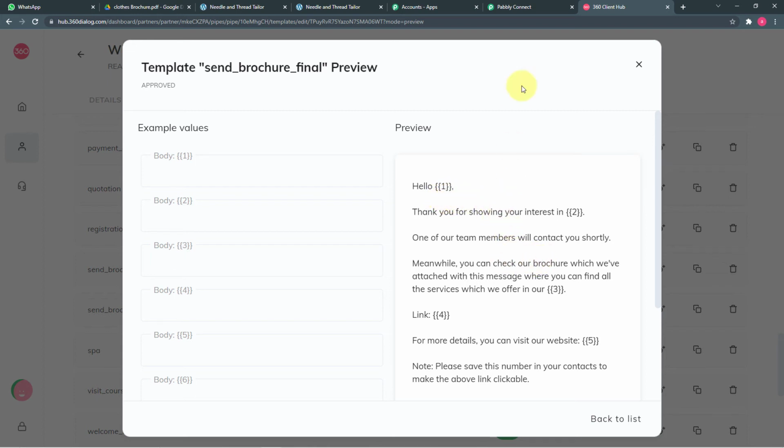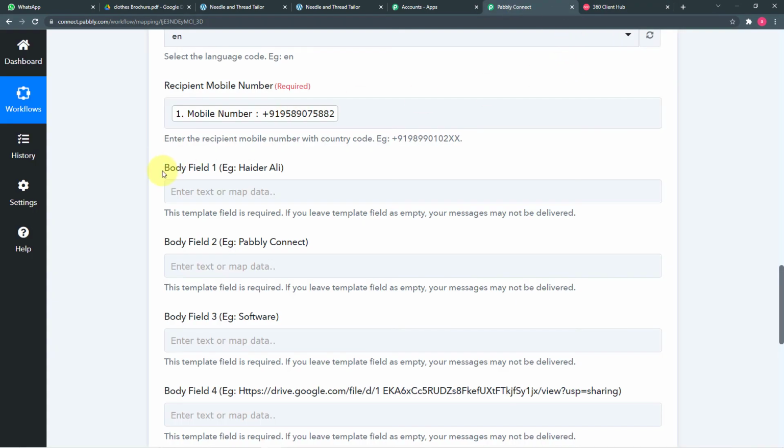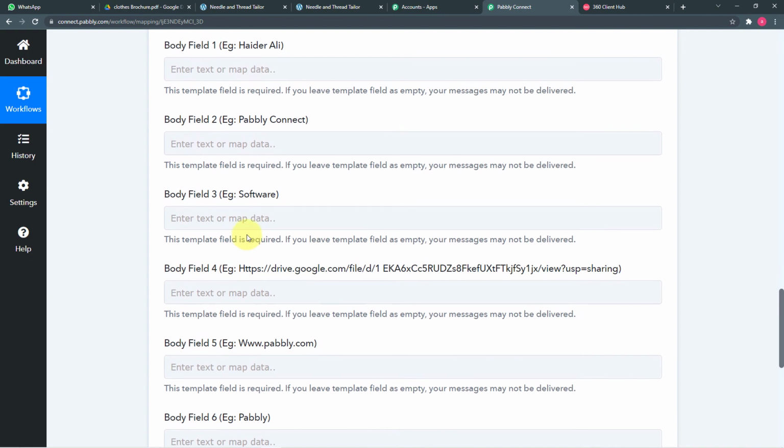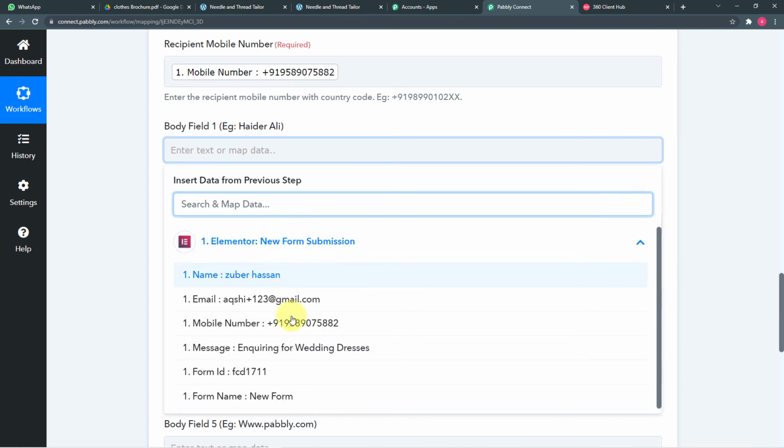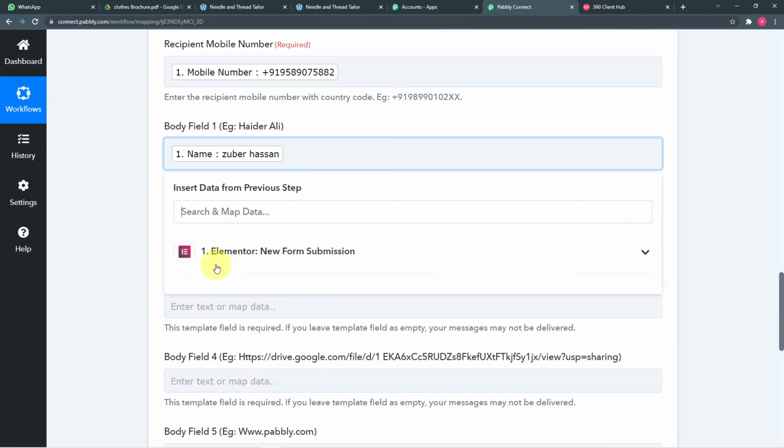These body fields need to be changed with every new message, and to get these body fields filled automatically in a new message, you have to map the values of these fields here in Pabbly Connect. So first, in this first body field, I am going to map the name of the person. To do that, click here, click on Elementor, then map the name from here, like this.